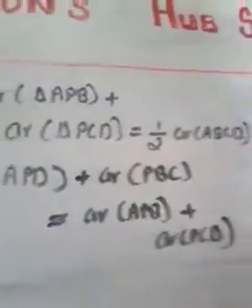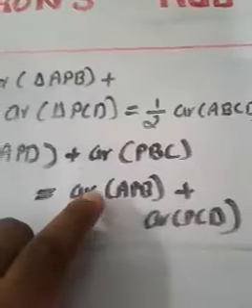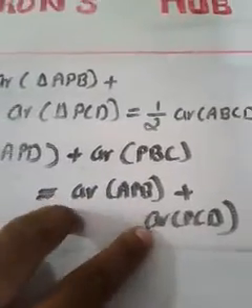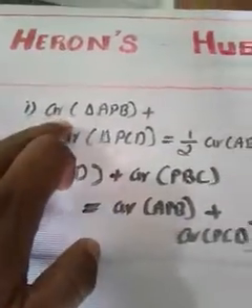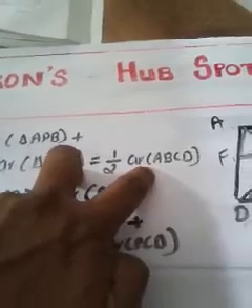The right side, area of APB plus area of PCD, is half into area of ABCD in the proof.